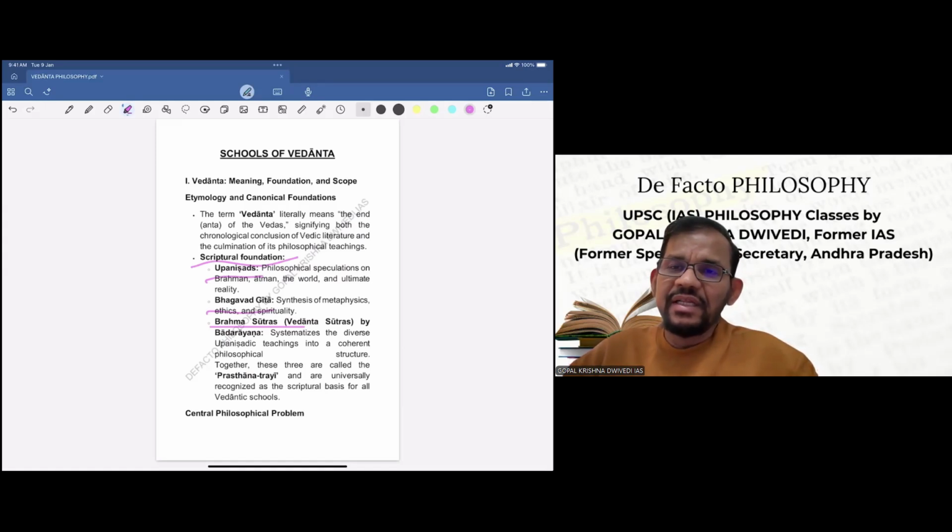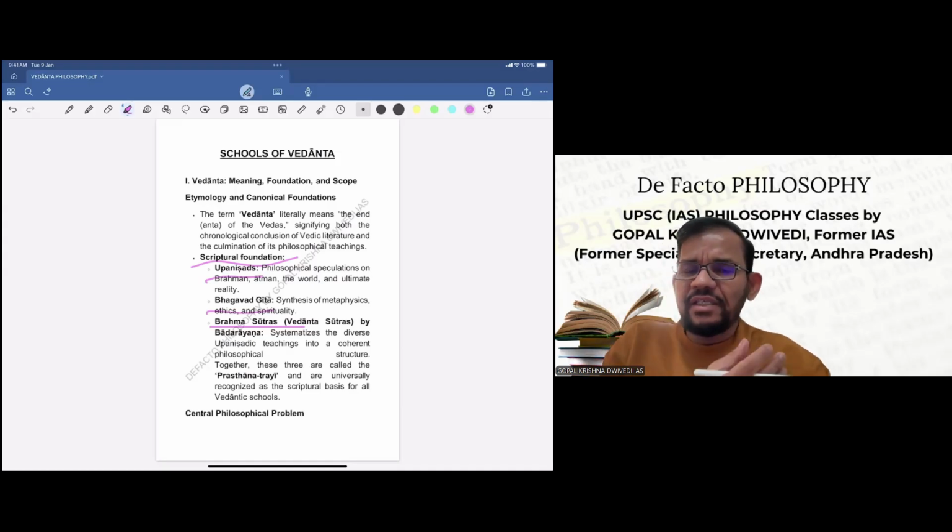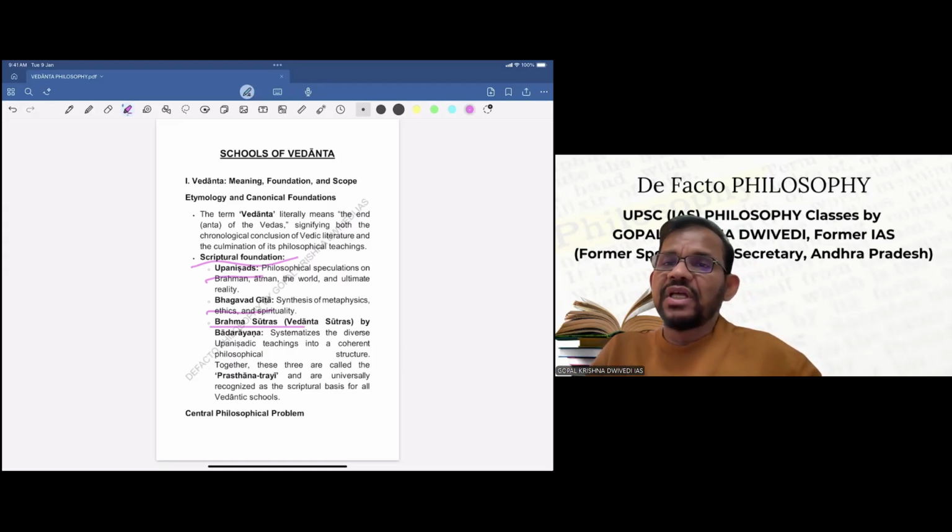As I said in the last lecture, Mimamsa philosophy is called Purva Mimamsa because it is based on the ritualistic portion of the Vedas, and Vedanta philosophy is also called Uttar Mimamsa.